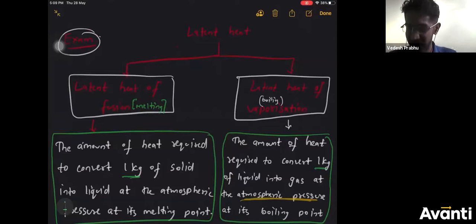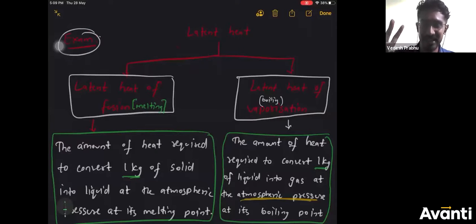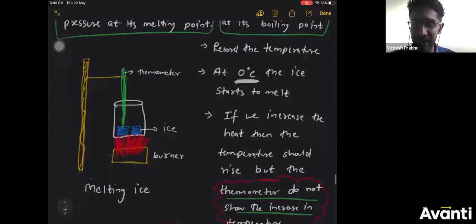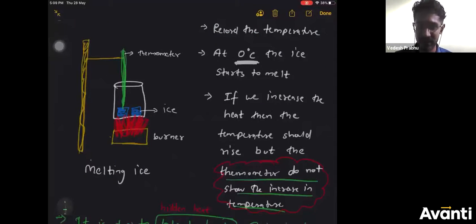Whatever the print screen captured will come, just like a screenshot. This is the definition of latent heat. There are two latent heats. One happens at melting point, another at boiling point. Both definitions are written. Read and understand properly and write the same thing in the exam. For definitions, you have to stick to the same definition. You cannot write in your own words. Definition should be accurate.